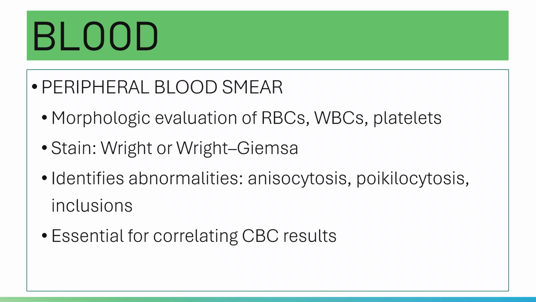You identify abnormalities if there are any. You evaluate if there is anisocytosis, which is variation in size, and poikilocytosis, variation in shape, and inclusion bodies, if there are. It is essential for correlating the complete blood count result.